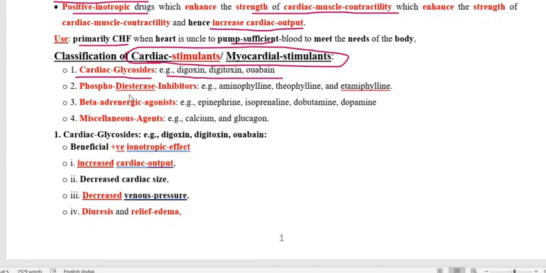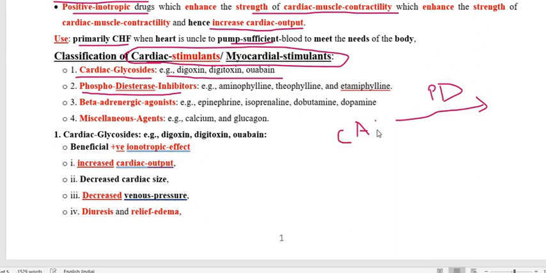Then there is an enzyme, phosphodiesterase, and the drugs that inhibit this enzyme we call phosphodiesterase inhibitors. They also act as cardiac stimulants. The function of phosphodiesterase, symbolically PDE, is to destroy the effect of cyclic AMP by degrading it.